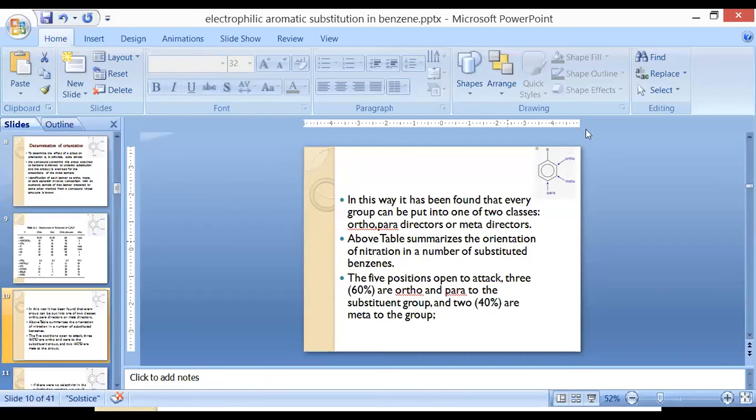So out of these 6 carbon atoms, 4 go for ortho-para substitution. That means if we take 100% substitutions in the benzene ring, 60% will be done on ortho-para positions and the remaining 40% on meta positions.